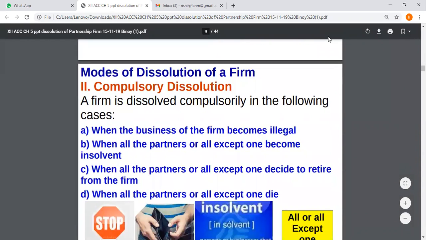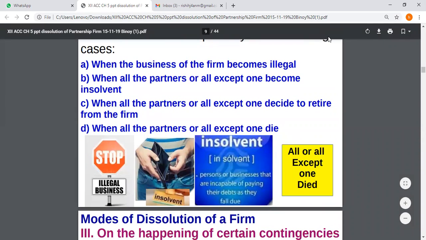Compulsory dissolution: when a business of the firm becomes illegal, when all the partners or all except one become insolvent, when all partners or all except one decide to retire from the firm, when all the partners or all except one die. So on death, on illegal business, on insolvency, the dissolution should take place.